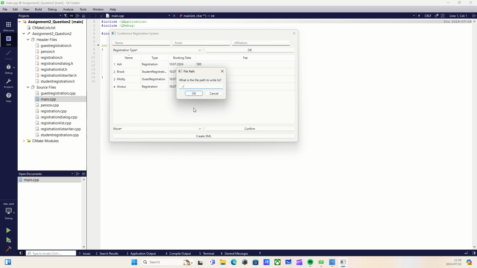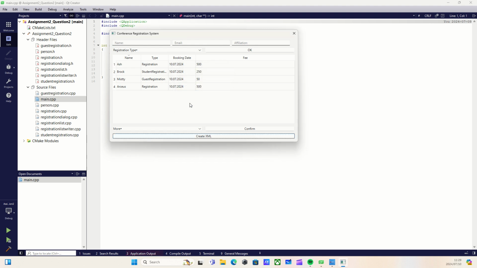So if I am in directory C, doing this will take me to directory B. If I do it again, from B I will go to directory A. And I will just call this my registration list XML, and the extension is .xml.